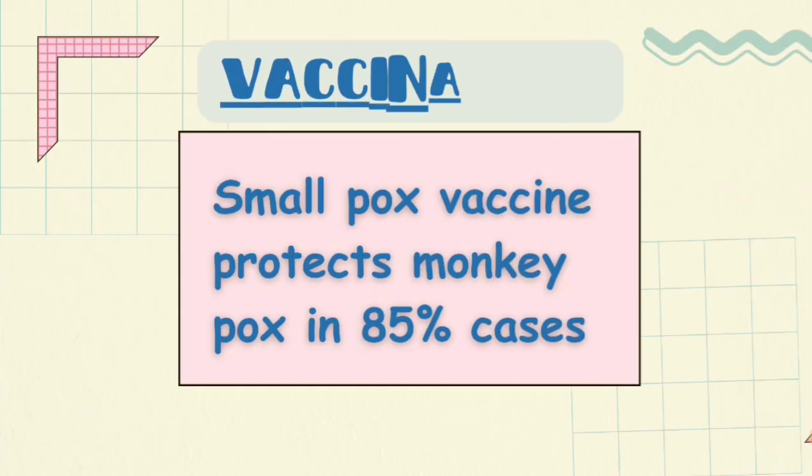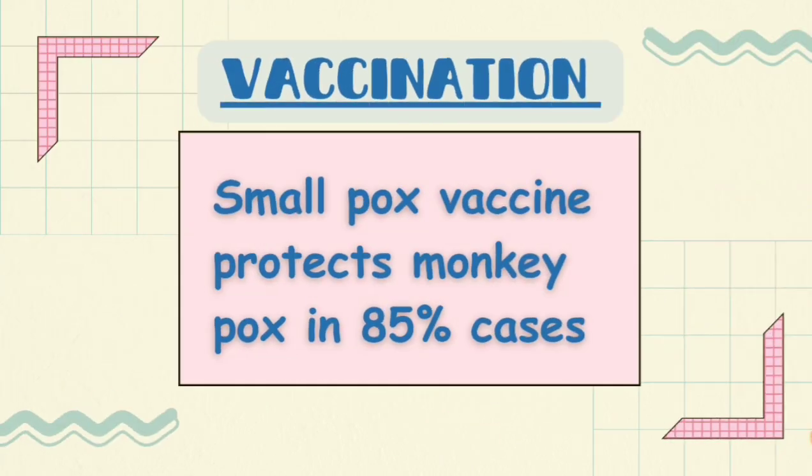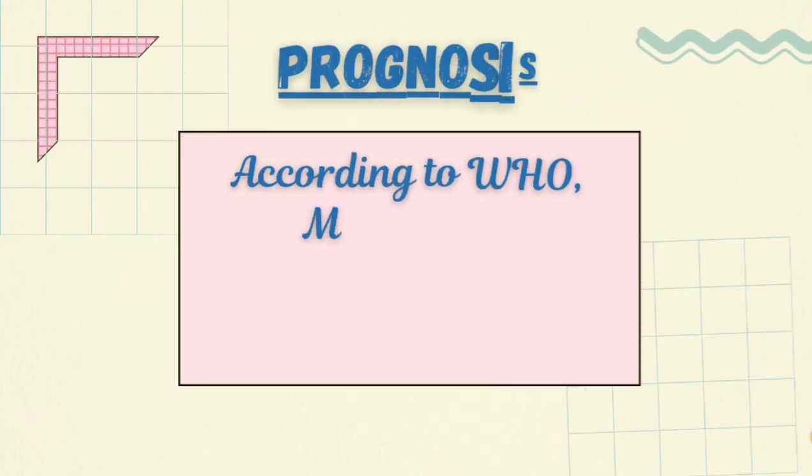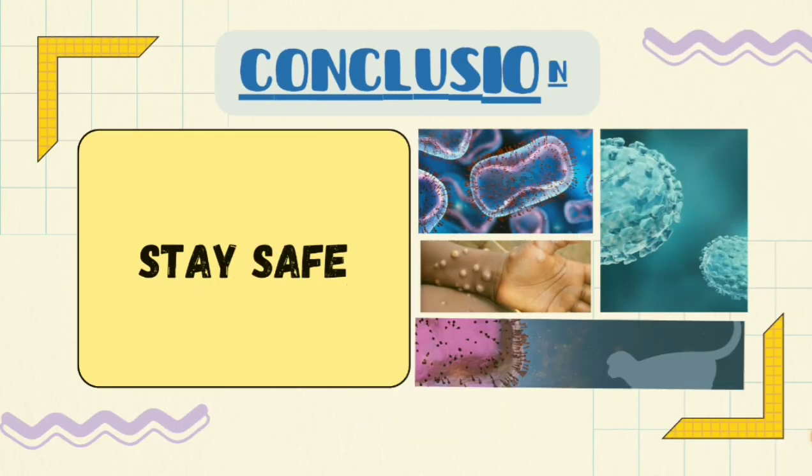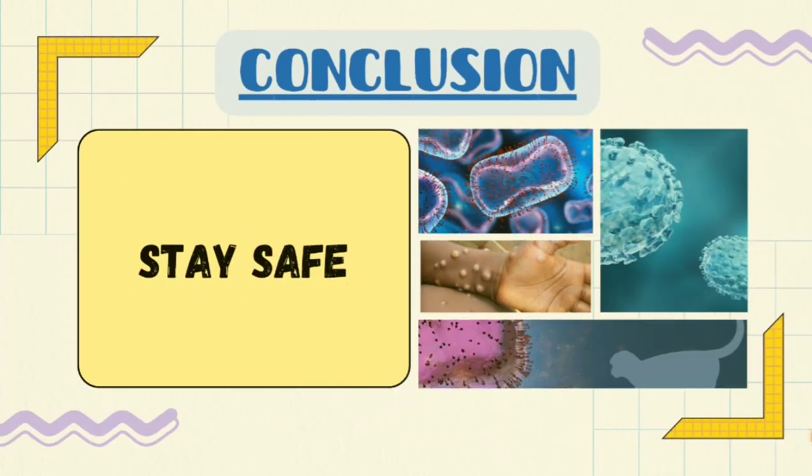The vaccination for prevention of monkeypox is the smallpox vaccine, which protects against monkeypox in 85% of the cases. And the prognosis of monkeypox, according to WHO, is that the infection is fatal in only about 3 to 6% of the cases. The conclusion is stay safe. Stay away from the person who is suffering from monkeypox, and isolation.